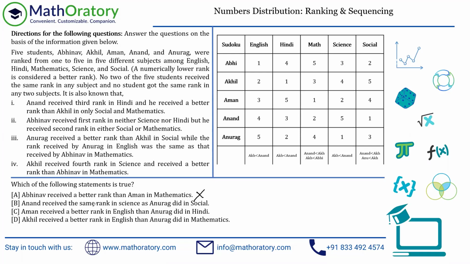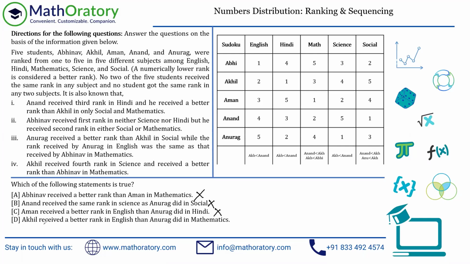D is saying Anand received the same rank in science as Anurag in social. So Anand in science is 5 and Anurag in social is not 5. So that is also incorrect. So we can eliminate this also. C is saying Aman received a better rank in English than Anurag in Hindi. So Aman in English is 3 and Anurag in Hindi is 2. So 3 is not better than 2. 3 is actually worse than 2. So C is out. Has to be D.